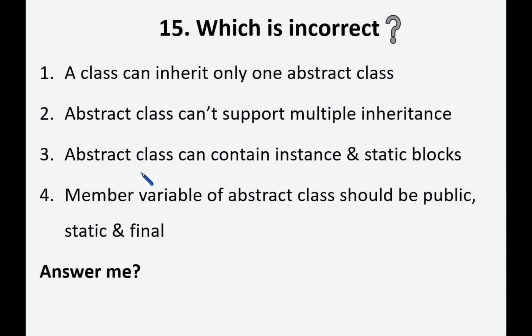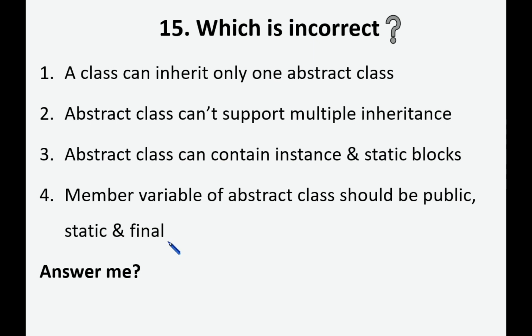So which is incorrect here? A class can inherit only one abstract class. Abstract class can't support multiple inheritance. Abstract class can contain instance and static blocks. Member variables of abstract class should be public, static and final.